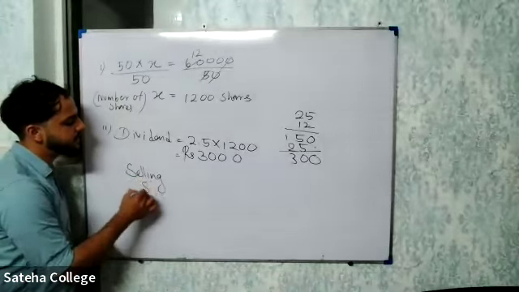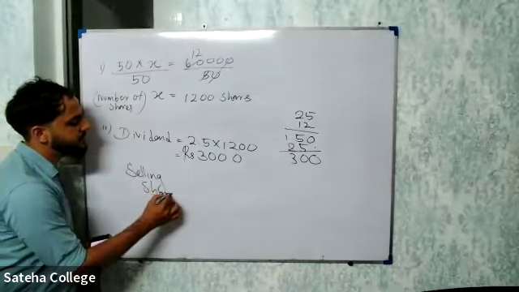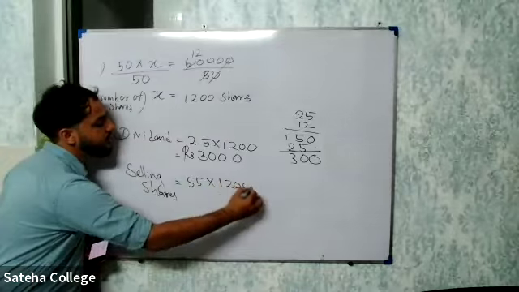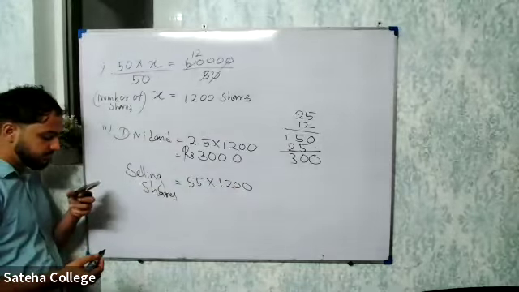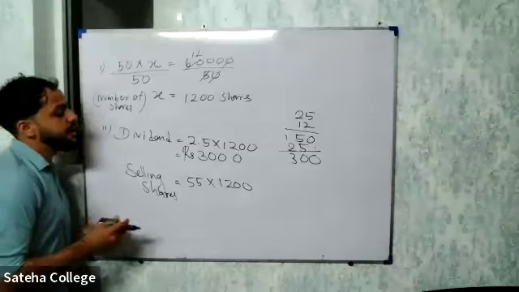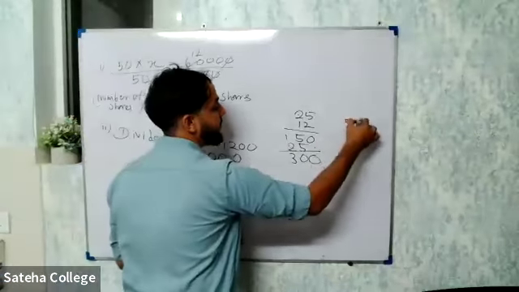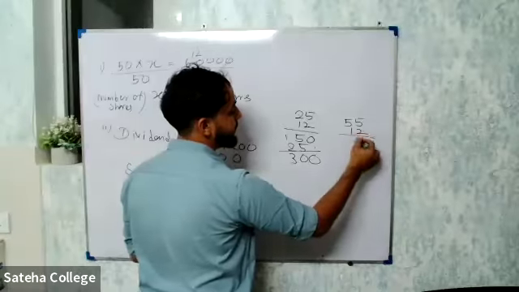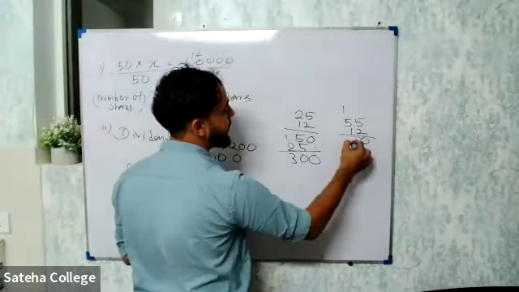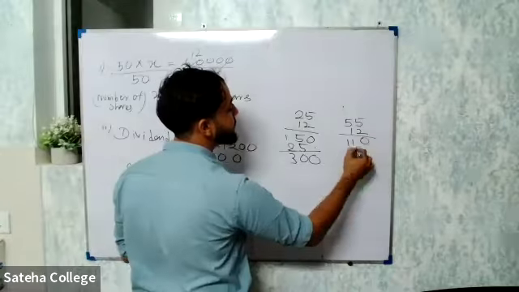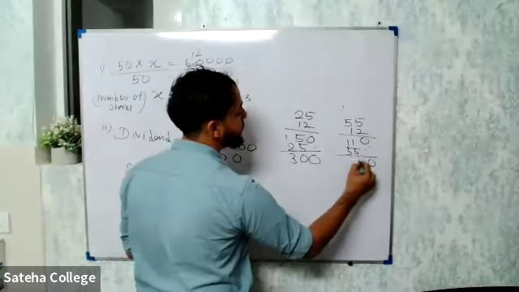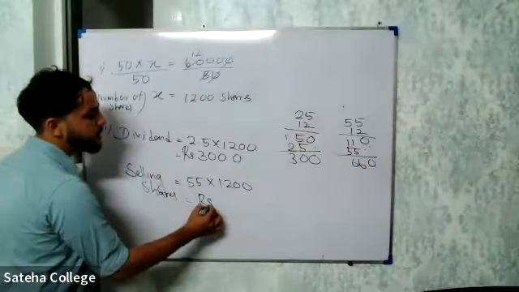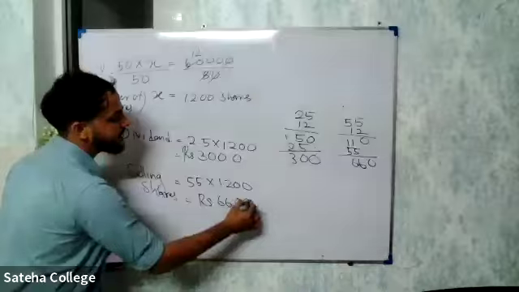So selling shares, one share is 55 rupees. He sold all the shares, 1,200 shares, right? So then we can multiply here again, 55 into 12. 5 into 2 is 10. 10 here plus 1, 11. Leave a space. 1 into 5 is 5. 1 into 5 is 5. 0, 6, 6. Don't forget about the zeros here. Add 2 more zeros. Rupees 66,000.